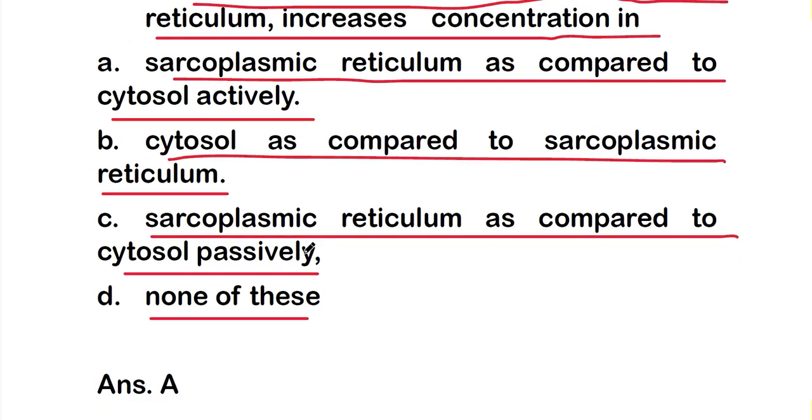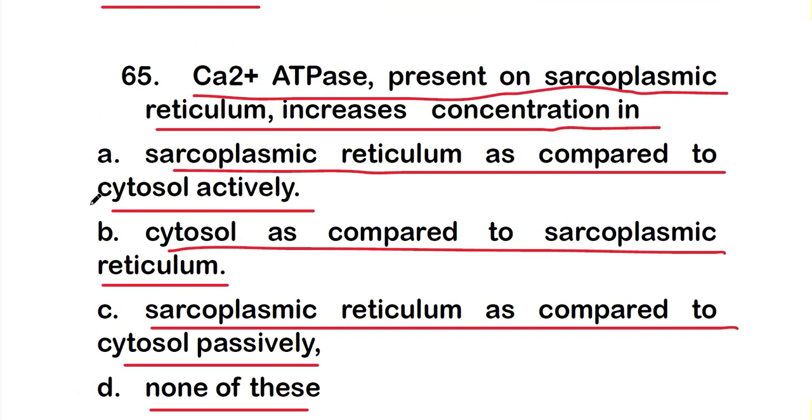So the right answer is option A, that is sarcoplasmic reticulum as compared to cytosol, actively.